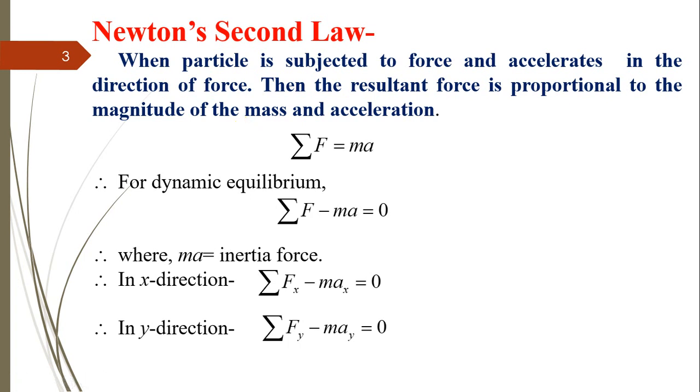So when we are studying the kinetics of particle considering the mass, it mainly covers the work energy principle, impulse momentum principle, Newton's second law of motion, and impact. In today's video we are going to study Newton's second law, and in the upcoming videos we are going to study the remaining contents of this unit number 6.